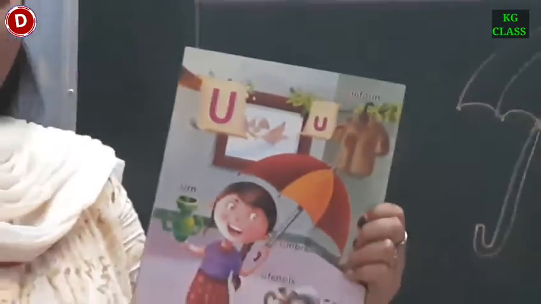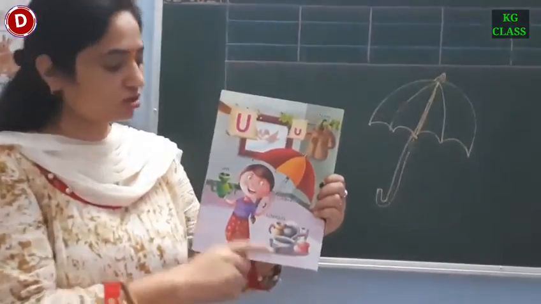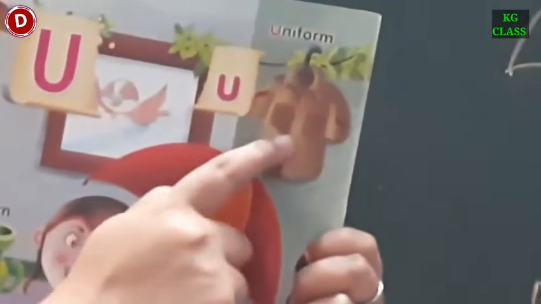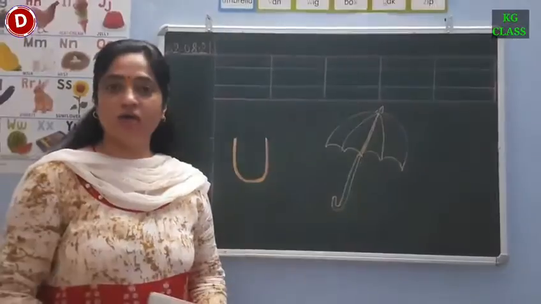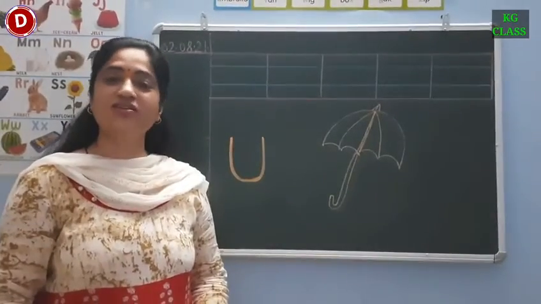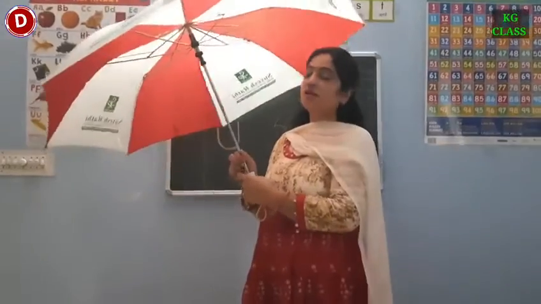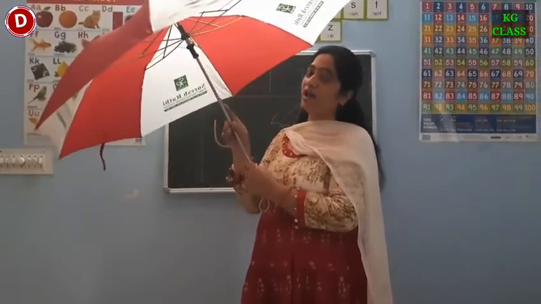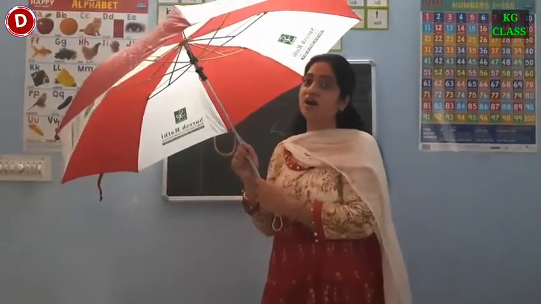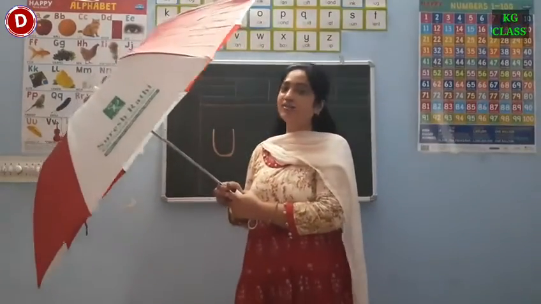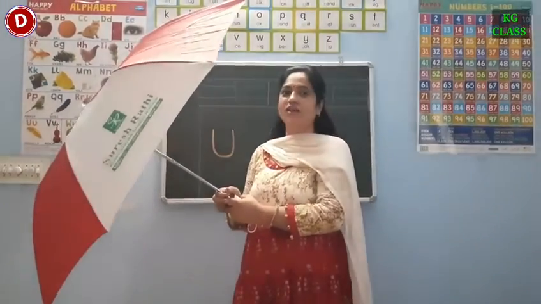Okay children, have you seen? Come on, let's say it one more time. U for umbrella, U for uniform, U for utensils and U for urn. So children, now I am going to teach you the song of letter U. Children, U for umbrella and the sound of U is U. So now let's learn the song of letter U.